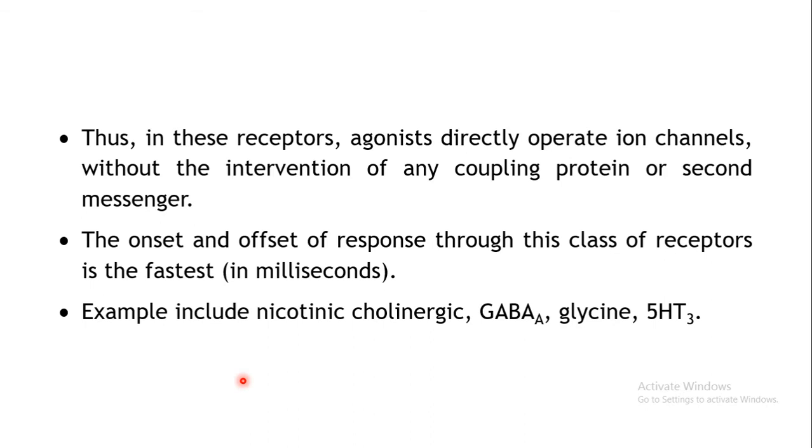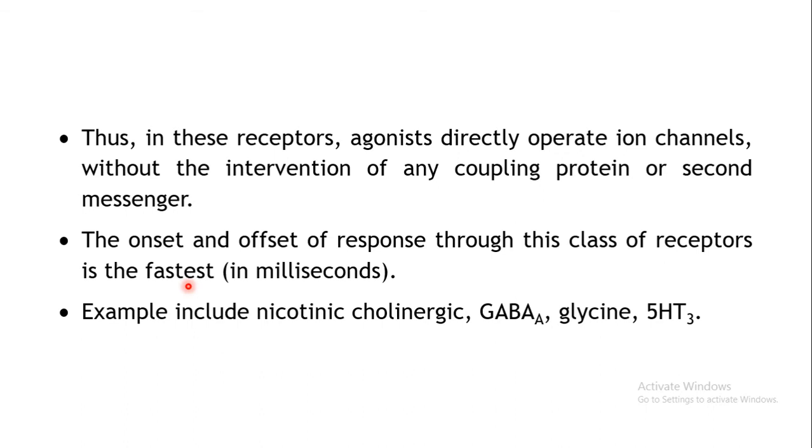Here, as I've told you earlier, any kind of coupling of G protein or generation of second messenger is not involved. Directly binding of your drug to your receptor will open the channel. The onset and offset of the response of this type of receptor is the fastest.